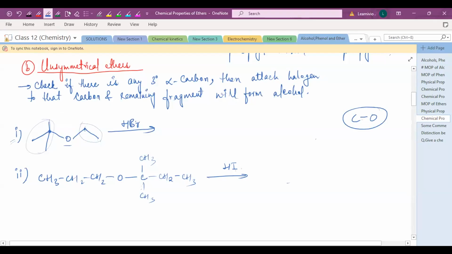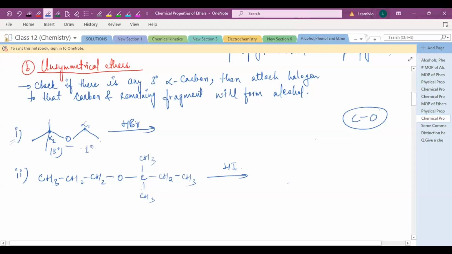First, you have to check whether there is a tertiary alpha carbon present or not. First step, check if there is any tertiary alpha carbon. This is the oxygen linkage, so this is one alpha carbon, suppose alpha 1, and this is your alpha 2. Now check whether a tertiary alpha carbon is present or not. Yes, this alpha carbon is tertiary. This carbon has 3 further groups attached. So this is a tertiary alpha carbon, and the other alpha carbon is your primary one.